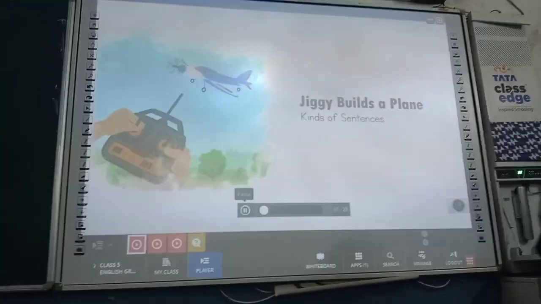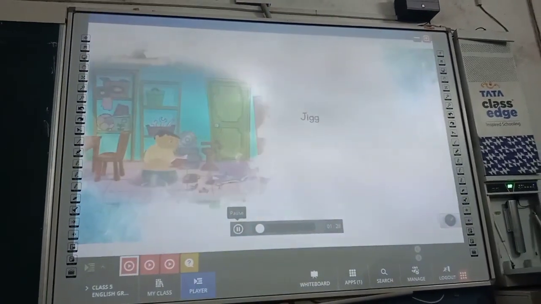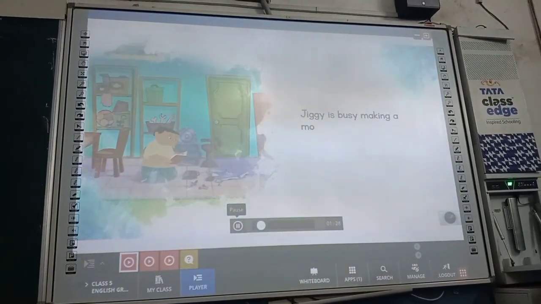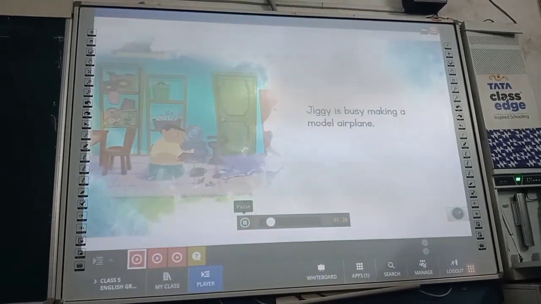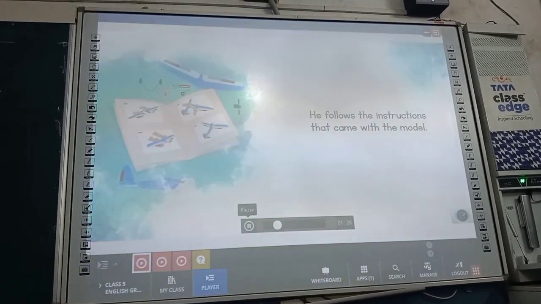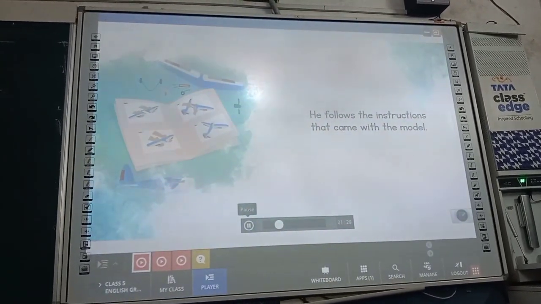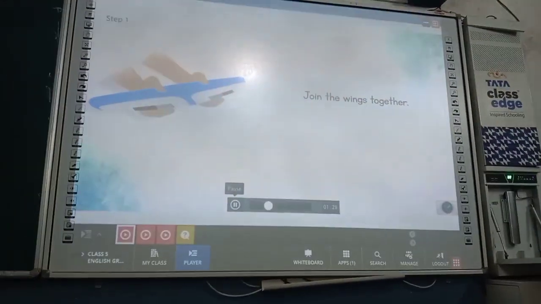Jiggy builds a plane. Jiggy is busy making a model airplane. He follows the instructions that came with the model. Join the wings together.